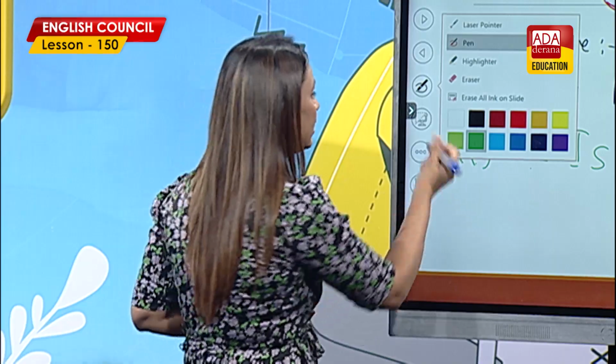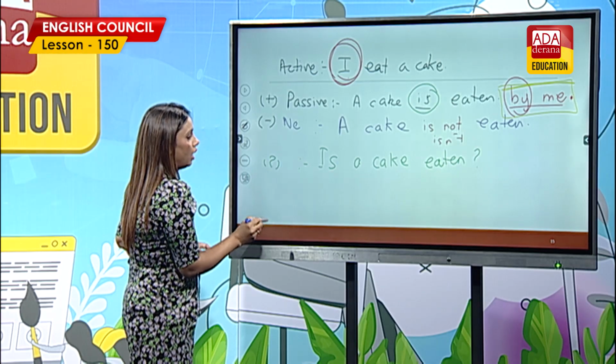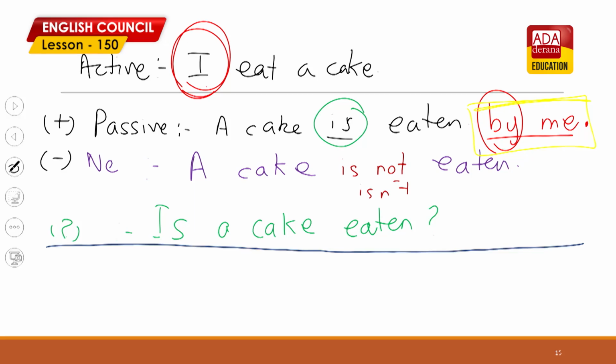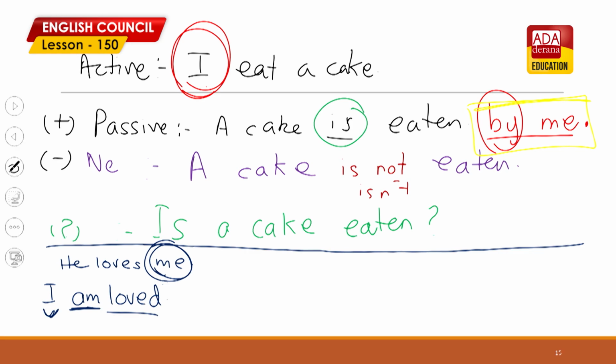Okay. So if I take some sentences with pronouns, imagine I say something like this: he loves me. Here is the object. So always in an active sentence, you need to have an object to construct the passive, because for the object to become the subject, there has to be an object. Right. I am loved. I told you why it is am. Remember? Am is the helping verb that matches this pronoun.